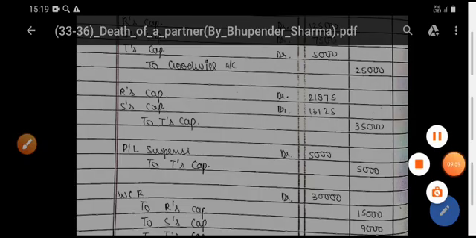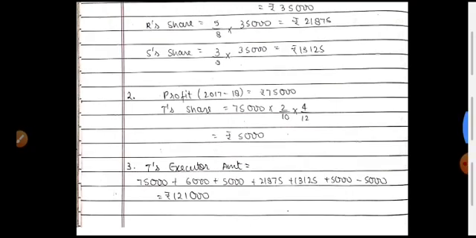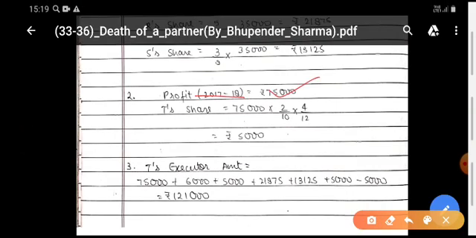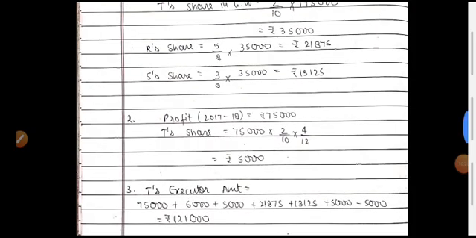Now we see the next. The next is working note 2. You can see here, the profit for the year has been given as rupees this. Now you are calculating T's share, 2/10, for the period for which he was alive in the firm. He was alive in the firm for 4 months.